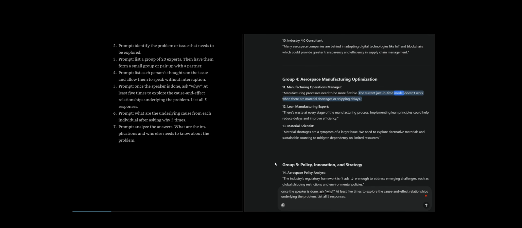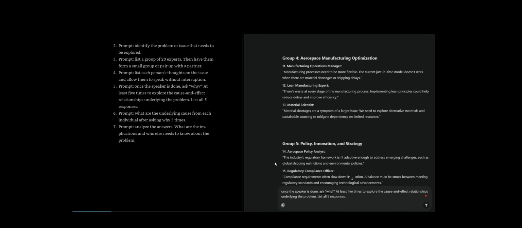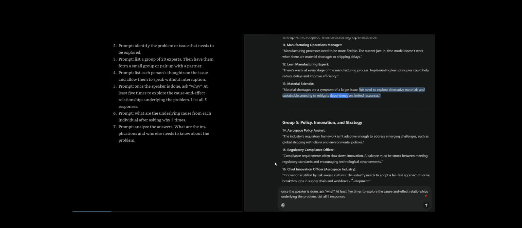11. The current just-in-time model doesn't work when there are material shortages or shipping delays. 12. Implementing lean principles could help reduce delays and improve efficiency. 13. Material scientist. Material shortages are a symptom of a larger issue. We need to explore alternative materials and sustainable sourcing to mitigate dependency on limited resources.